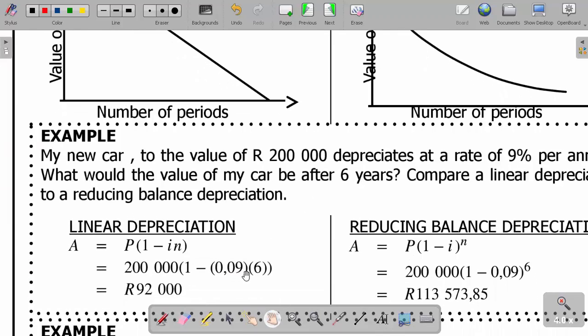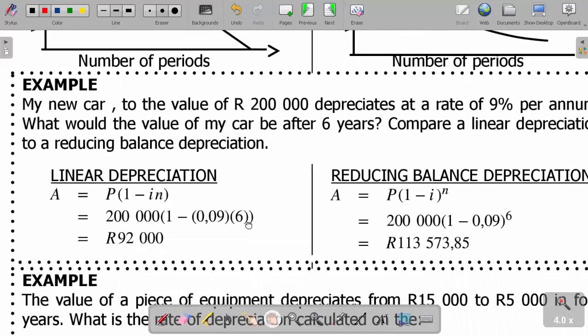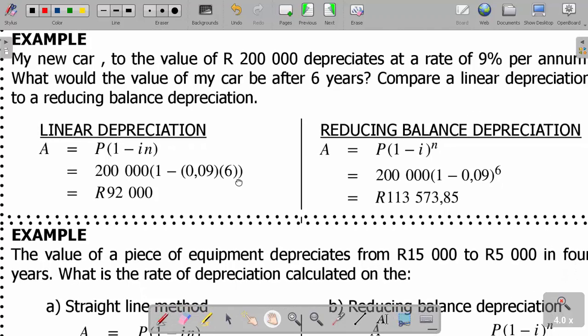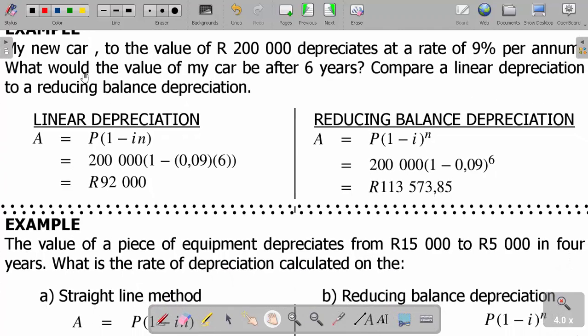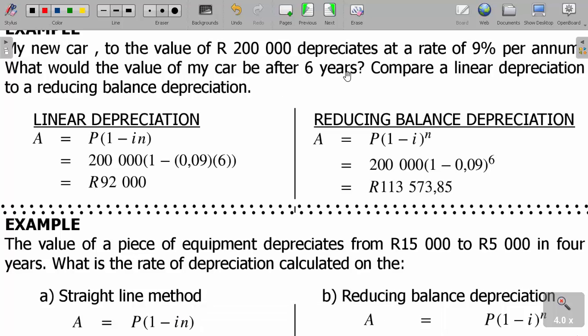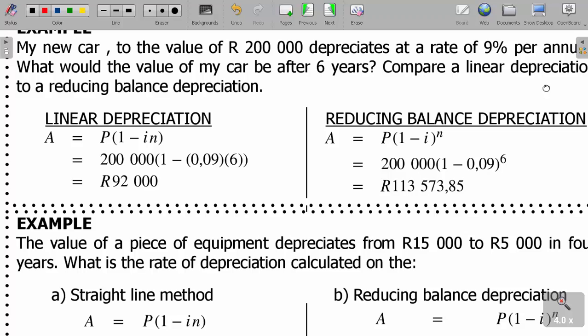Let's look at an example here to see how we explain it properly. The example says my new car, to the value of 200,000 rands, depreciates at a rate of 9% per annum. They say, what would the value of my car be after 6 years? Compare linear depreciation and reducing balance depreciation. So the initial value of the car is 200,000 rands, depreciating at 9%.